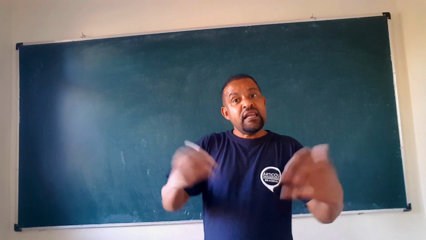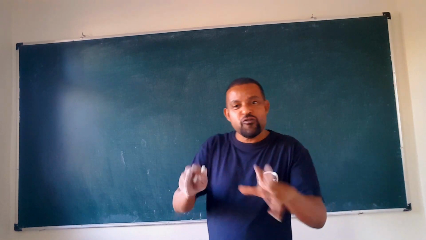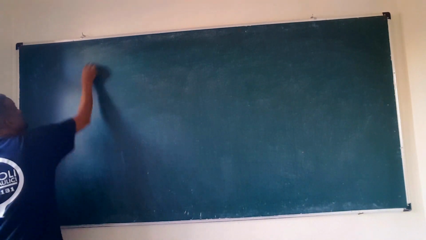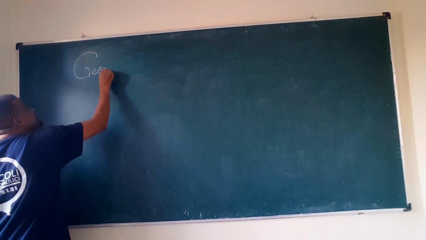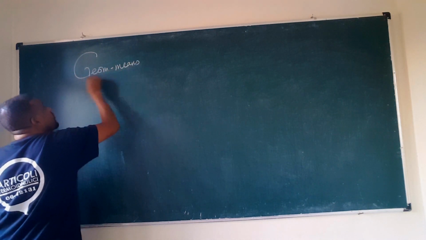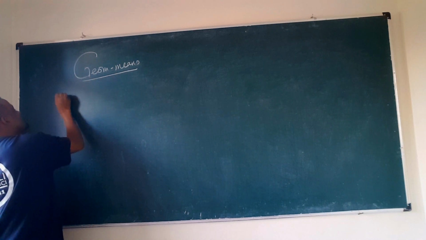Good. Like that of arithmetic mean, there is also a geometric mean. Okay? So geometric what? Mean between the two terms of course. Now, look, the definition is here.